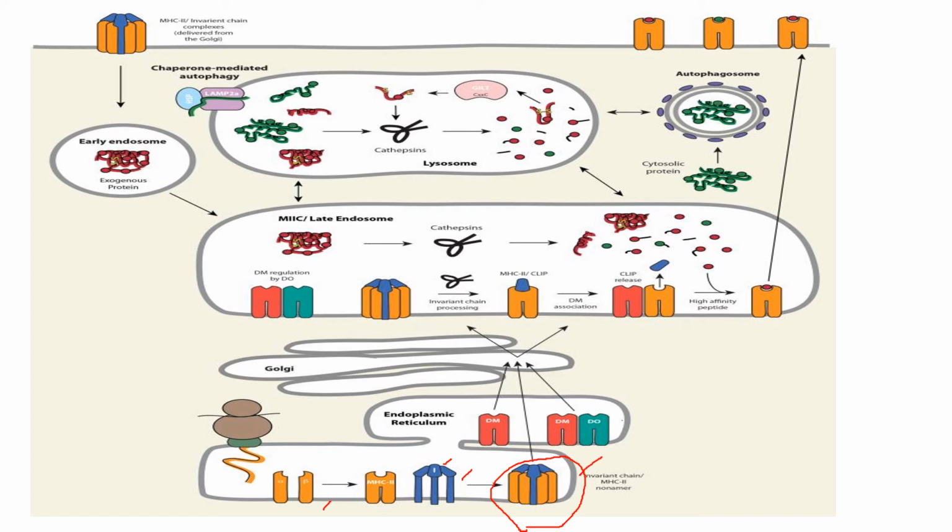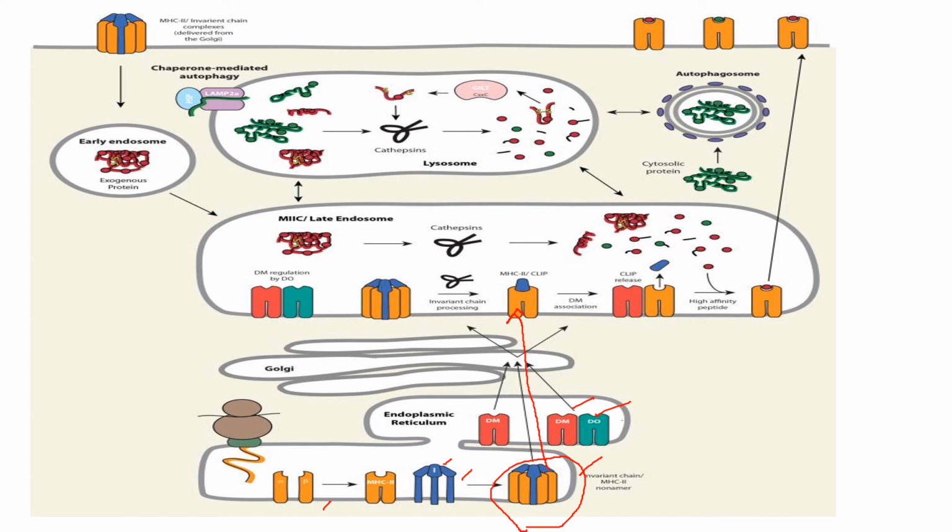An Li chain has a sorting signal in its cytoplasmic tail that directs the transportation of MHC2 from the Golgi complex to the endosomal compartment. These are the DM and DO that are involved in the CLIP displacement.